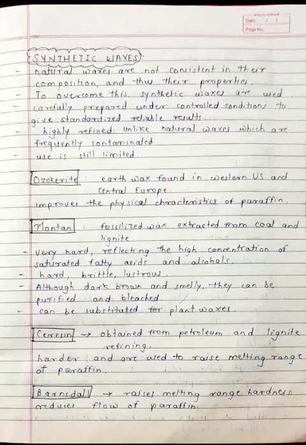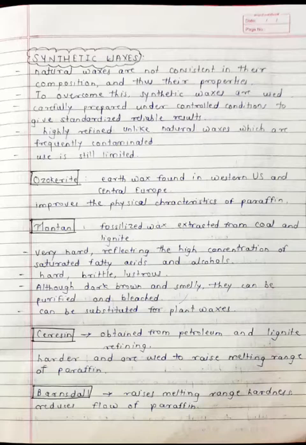Now the Montan wax, fossilized wax extracted from the coal and lignite. So we are extracting this wax from the coal and lignite. Very hard, reflecting the high concentration of saturated fatty acids and alcohol. Hard, brittle, lustrous, although dark brown and smelly. They can be purified and bleached. Can be substituted for plant waxes. So this is about Montan wax.